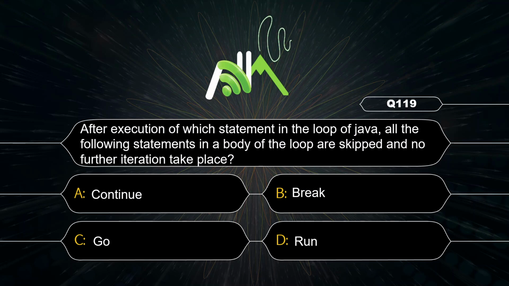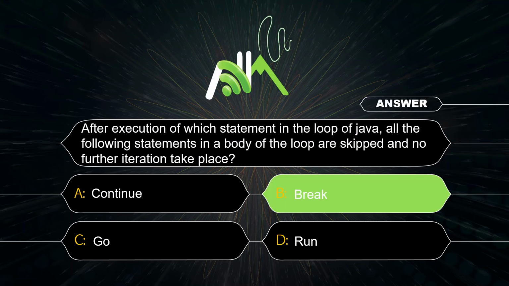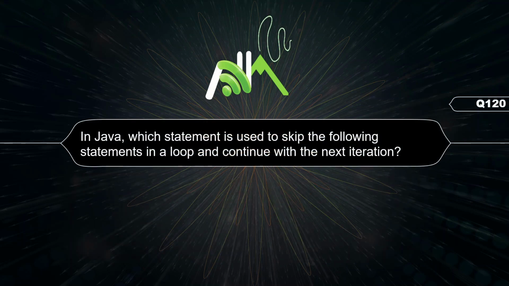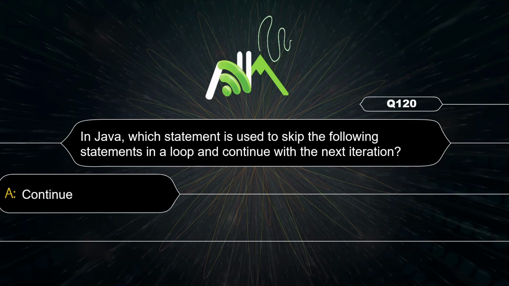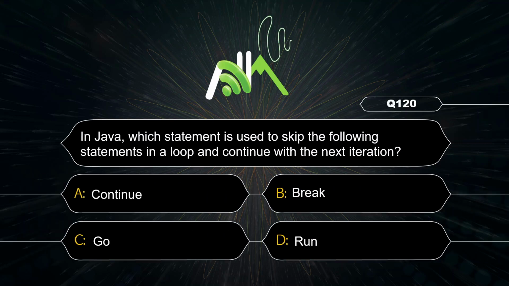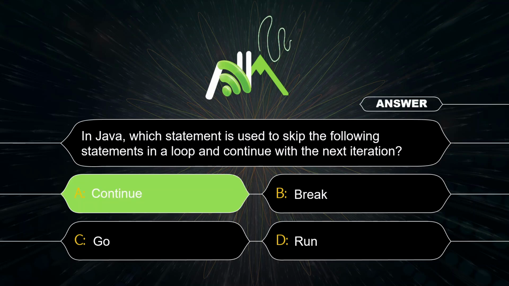That is break. In Java, which statement is used to skip the following statement in a loop and continue with the next iteration? So here we have continue.